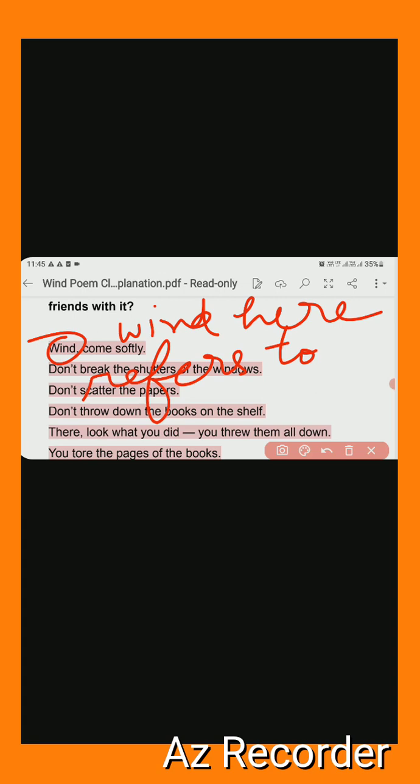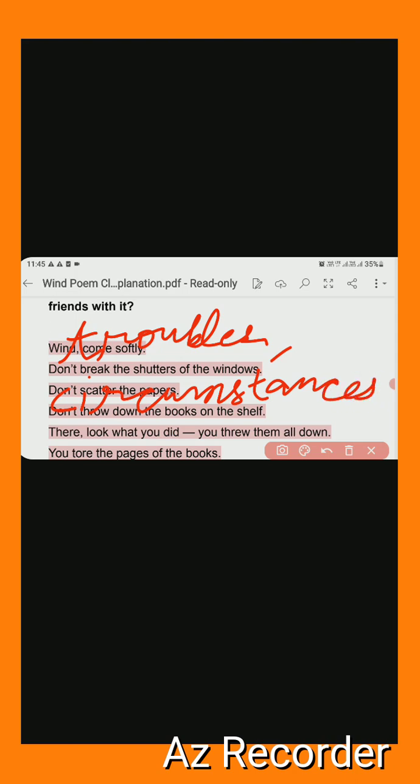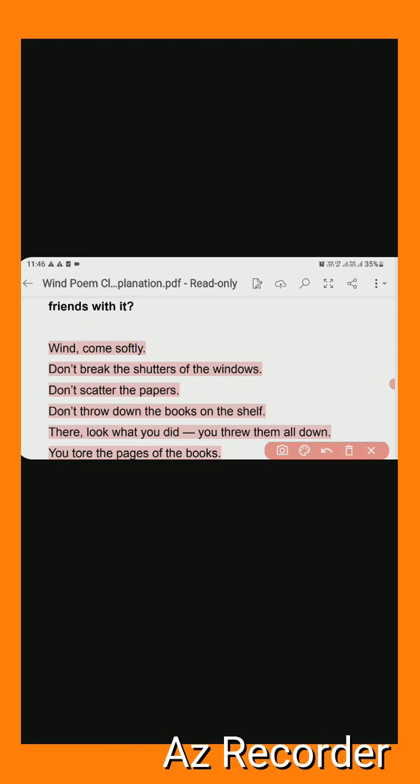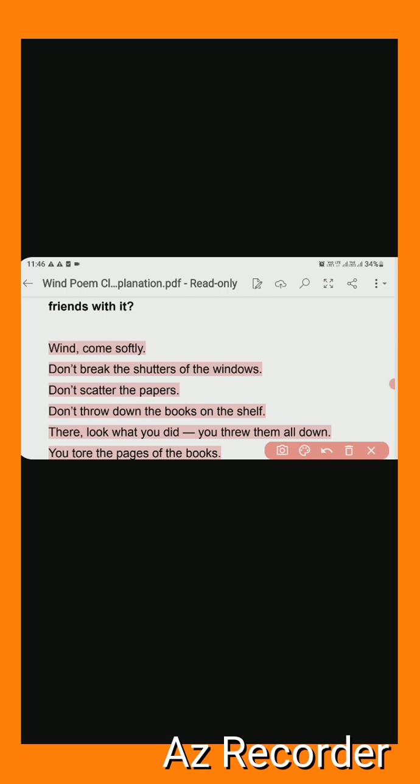Wind here refers to setbacks, troubles, you can say circumstances, or problems, odd situations, difficulties, all types of things.